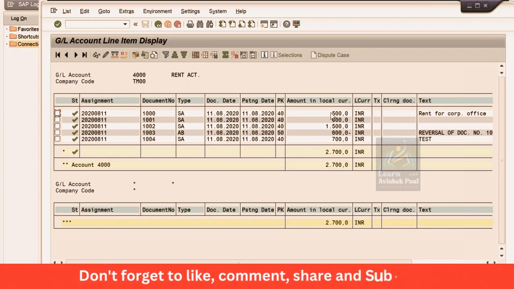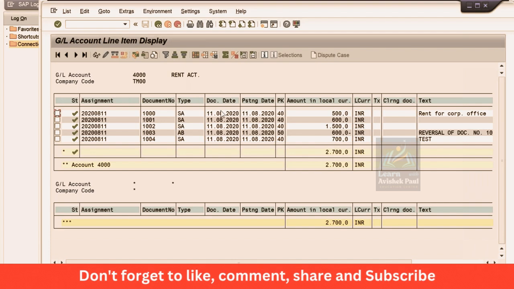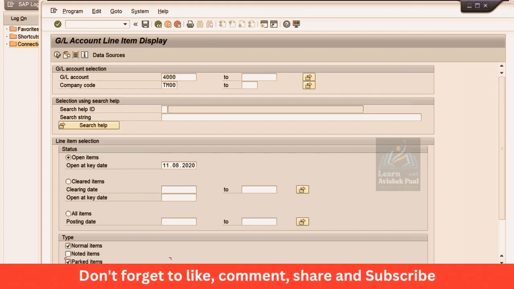The system has not updated this balance, because I posted 800 here. So this is not updated here. Now, where is that transaction, guys? That is an incomplete transaction, and you have to apply a check mark here on parked item.